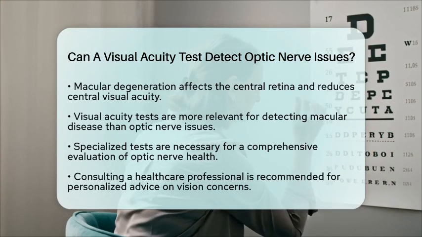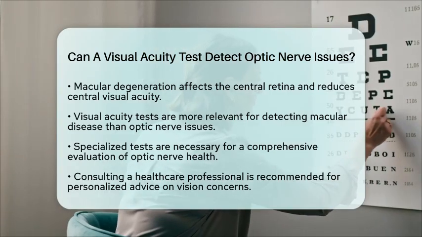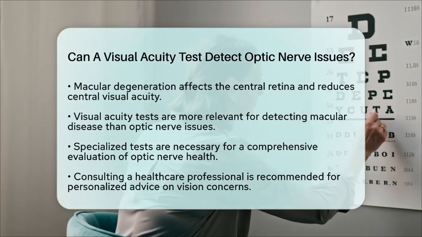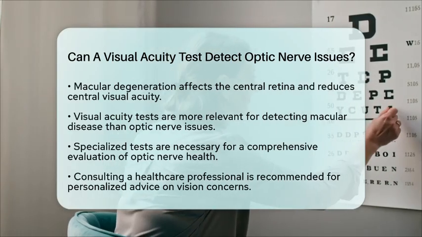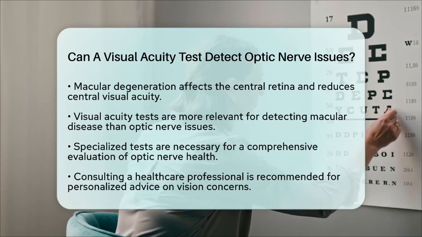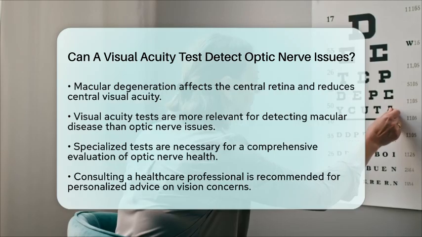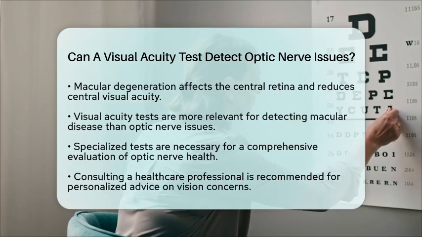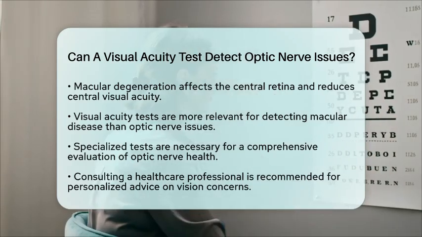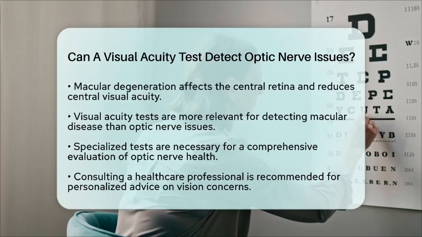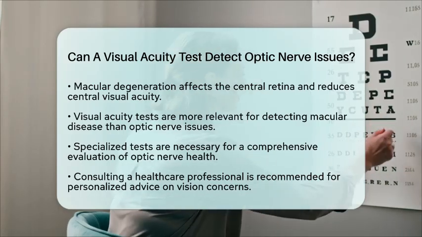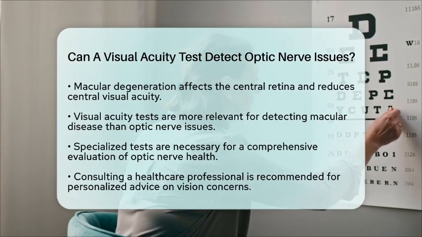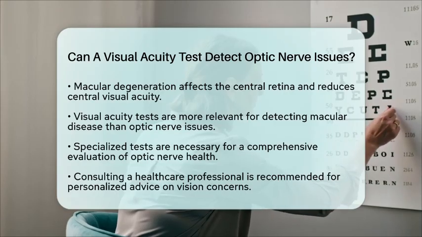In summary, while a standard visual acuity test is an essential part of an eye exam, it cannot reliably detect optic nerve issues on its own. More specialized tests, including low-contrast visual acuity, visual field testing, OCT imaging, and electrophysiological assessments, are necessary to comprehensively evaluate optic nerve health. These tests work together to provide a more accurate diagnosis and monitoring of optic nerve diseases, including glaucoma and optic neuritis. If you have concerns about your vision or eye health, it is always best to consult with a healthcare professional for personalized advice.